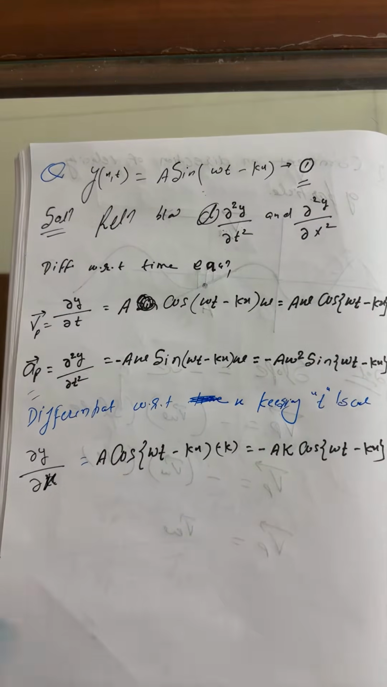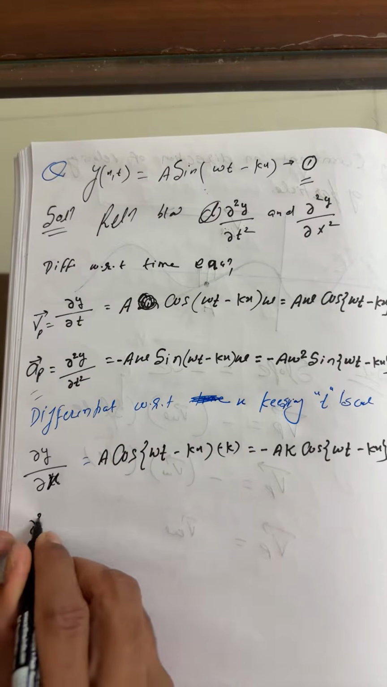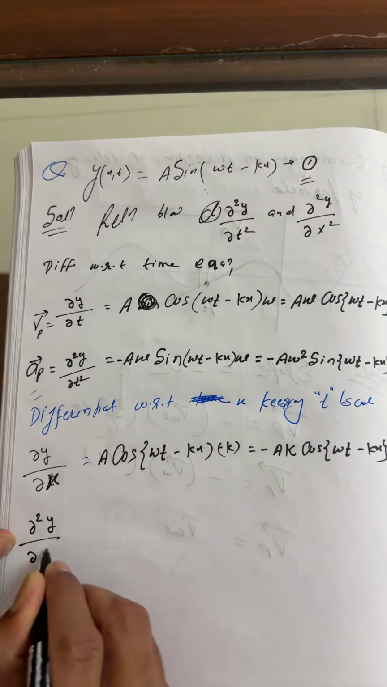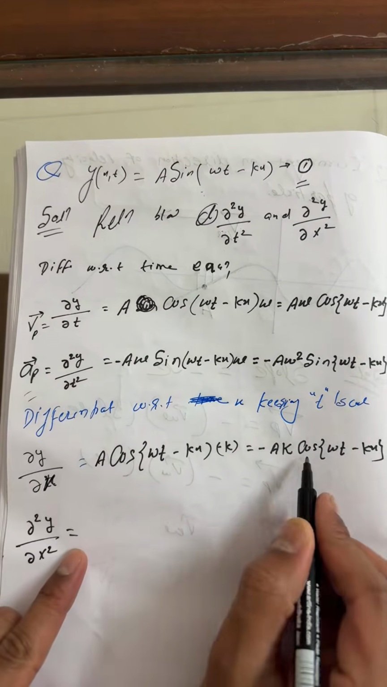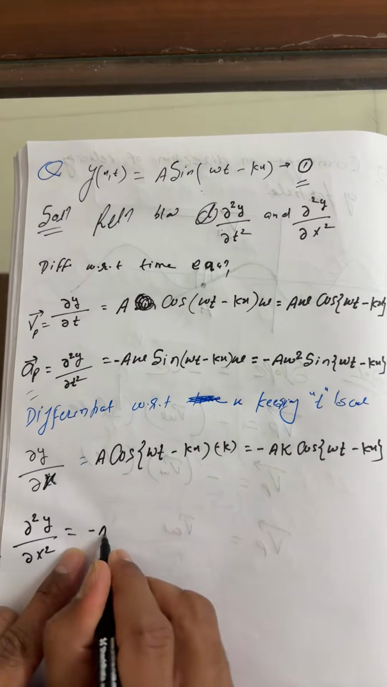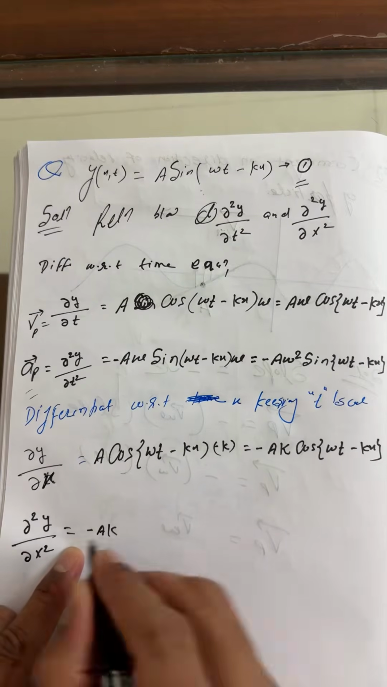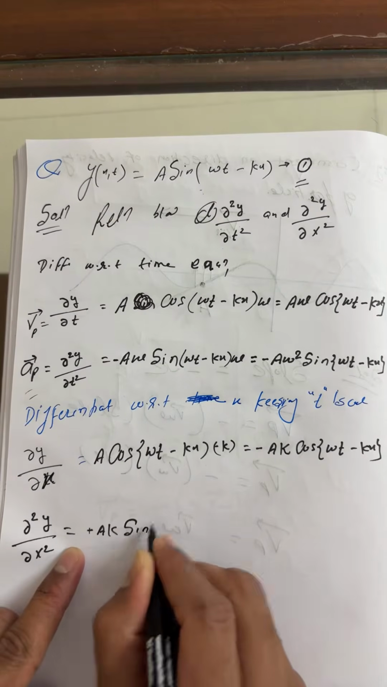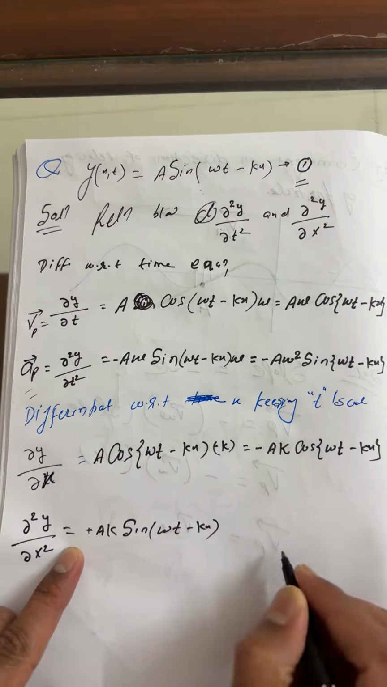Okay. Now, students, again I'm going to differentiate here. So this is ∂²y/∂x². Again here you have to apply the same rule, my dear. So this remains minus a k, and cos is what? Minus sine. So minus minus plus, this is sine of omega t minus kx.